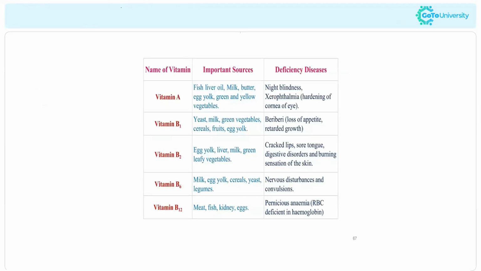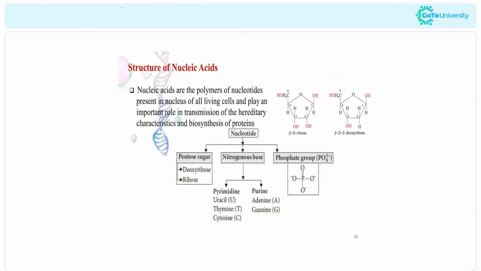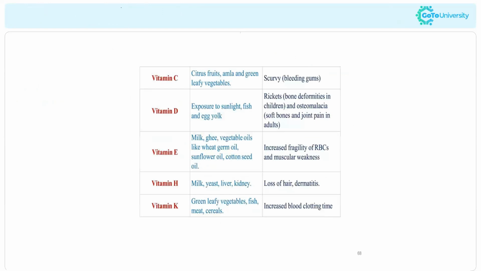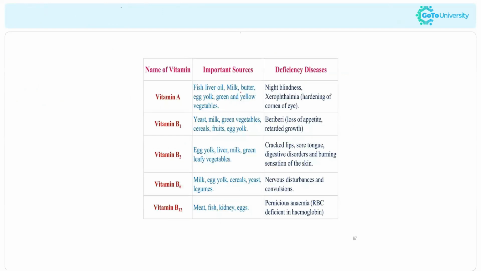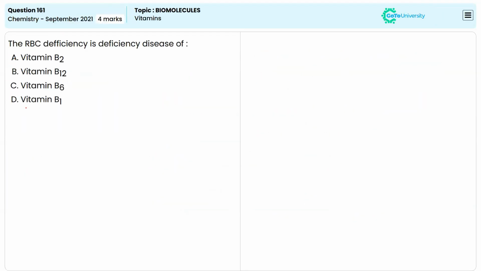So here we have the table. Vitamin A, B1, B2, all of them are causing different diseases. Here they are asking for the RBC deficiency, that is, RBC deficient in hemoglobin, which is pernicious anemia. Anemia is due to the deficiency of vitamin B12. So the correct answer will be vitamin B12. Option B is the correct answer.